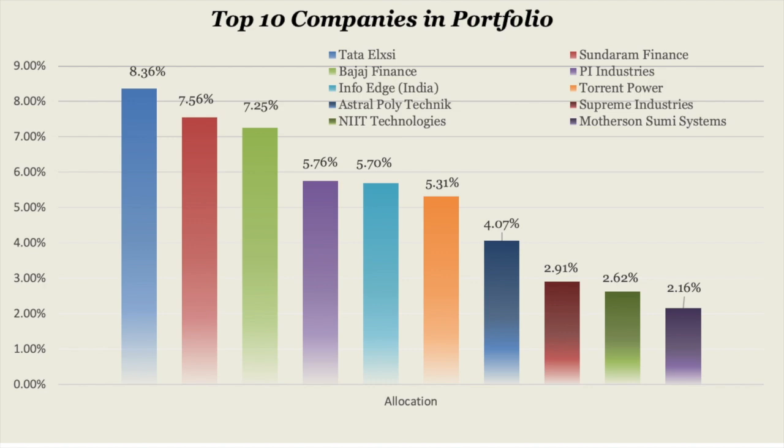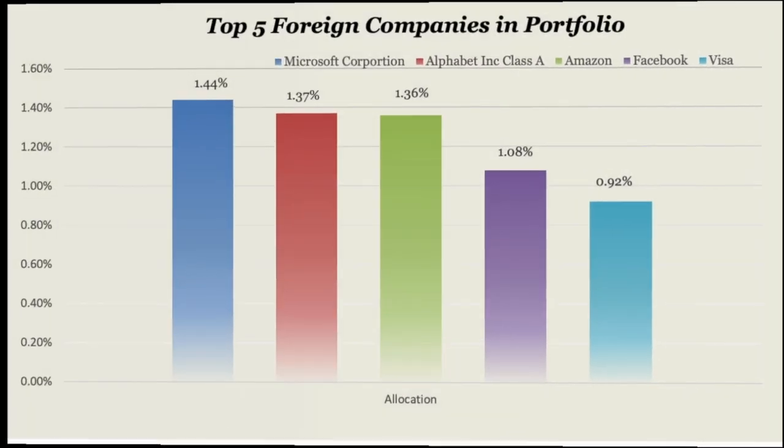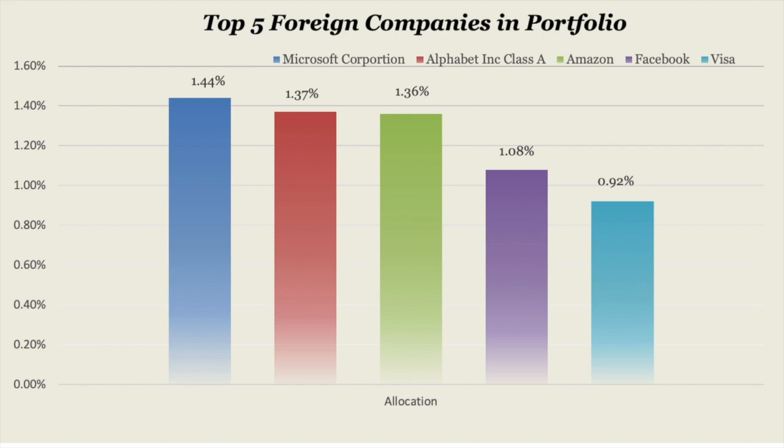And if I talk about the foreign equity in its portfolio, the top 5 foreign companies are Microsoft, Google, Amazon, Facebook and Visa. These are all global companies that are performing really well, and this fund has around 28 to 29% of allocation in foreign equities as well. Although this fund is comparatively a newer fund, only a 2 to 2.5 year old fund, its uniqueness will give it an edge over its competitors.